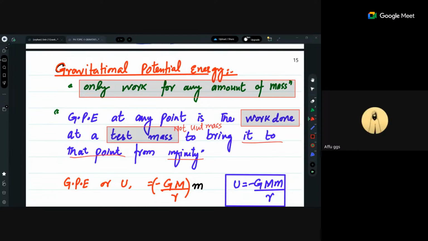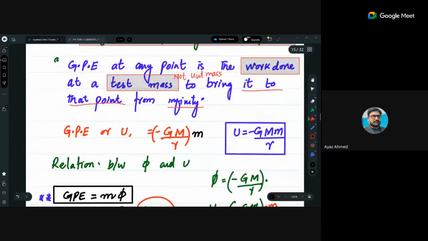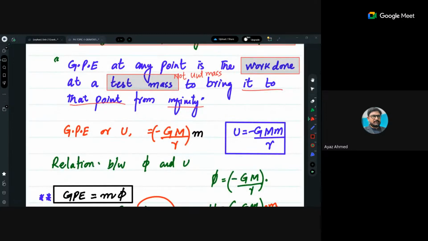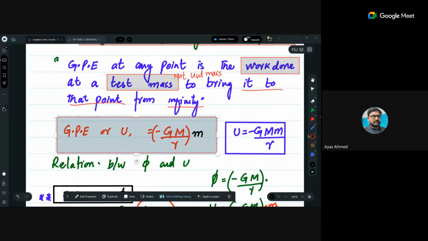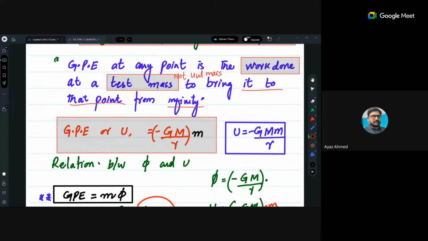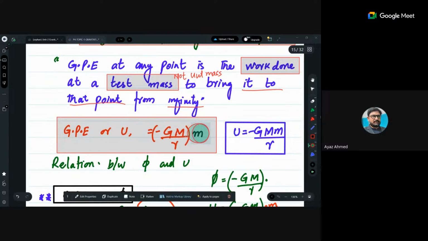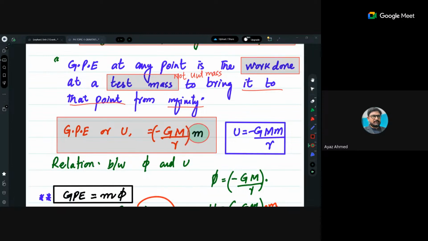ओके. सही है। सो वी कैन से दैट if it is work done, so simply, आप लोगों को इसका फॉर्मूला याद रखना है. GPE is equals to minus GMm divided by R. यहाँ पे एक छोटा सा m एडिशनल लगाया हुआ मैंने, because this is that mass upon which you are doing some work. ये वाला mass है, तो ये mass additionally आ जाएगा साथ में. So when we talk about this, your gravitational potential energy is minus GMm divided by R.